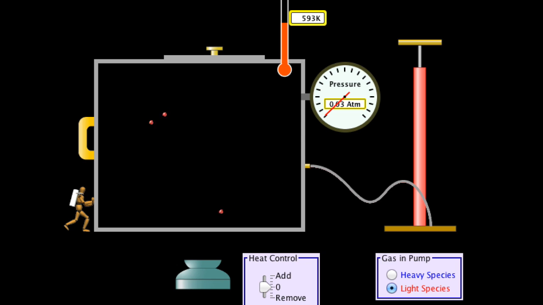And then the final and fifth assumption was that there were no intermolecular forces in between the collisions. And that's easy to see here because the particles are moving independently of each other apart from when they're colliding. So they're not attracted to each other. They only collide when their paths cross.